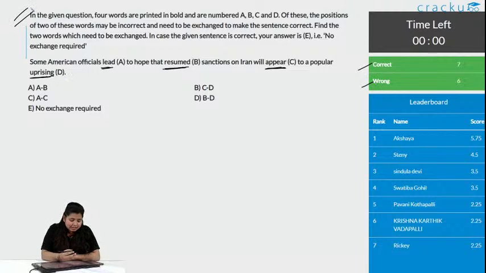The instruction is the same. Some American official lead to hope that resumed sanction on Iran will appear to a popular uprising. Okay, here I find something to be different, as Iran will appear to a popular uprising, or it can impact, it can lead to, it can initiate. So, appear is not a proper word for this part. Let us see the other thing. We know this part is correct, will lead to a popular uprising. What is uprising? It is revolt.